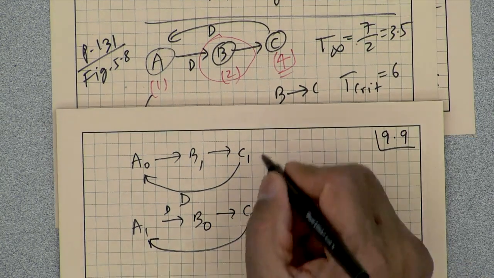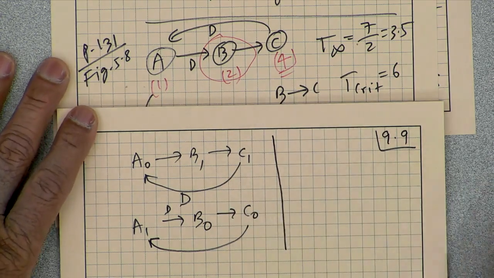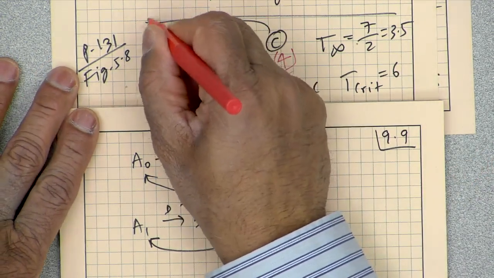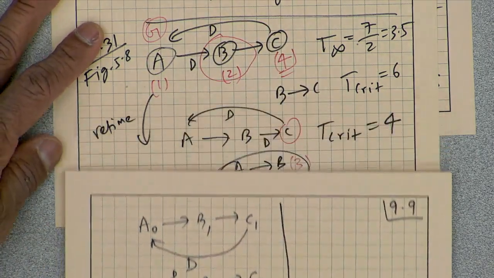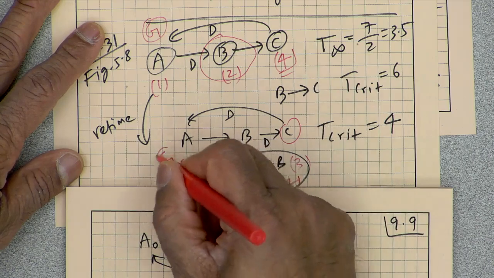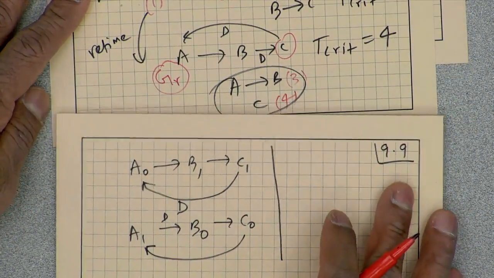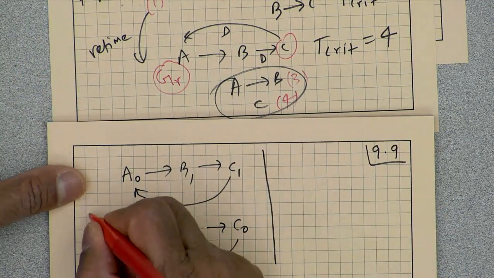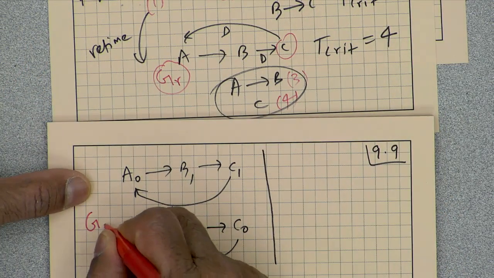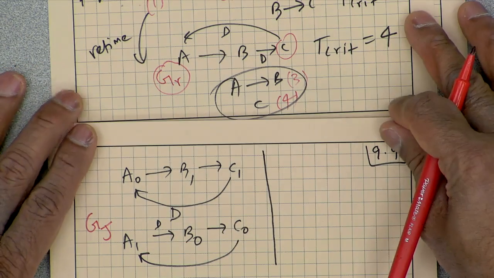That's the unfolded graph. Let's call this G, and the retimed one G_R. The unfolded version of G with J equal to 2 is G_J.